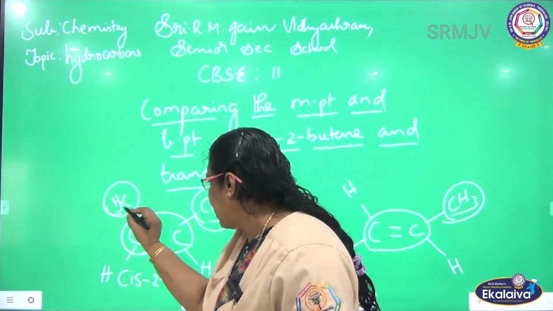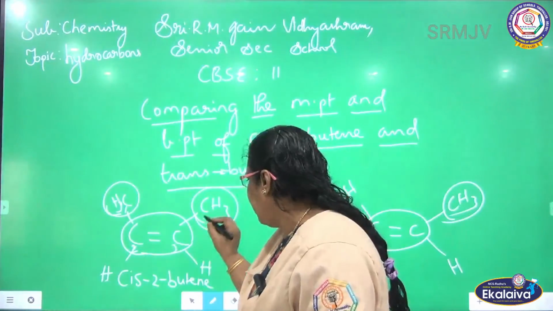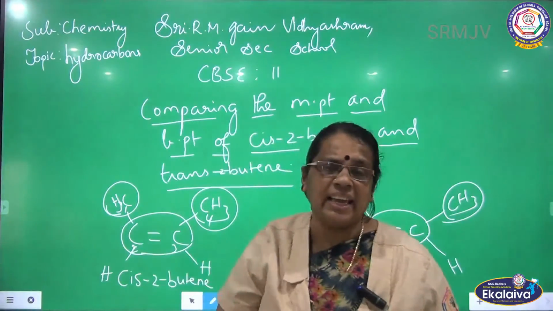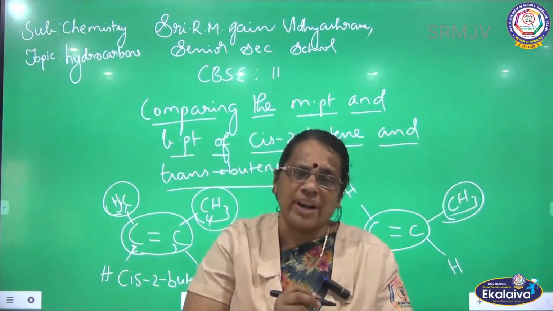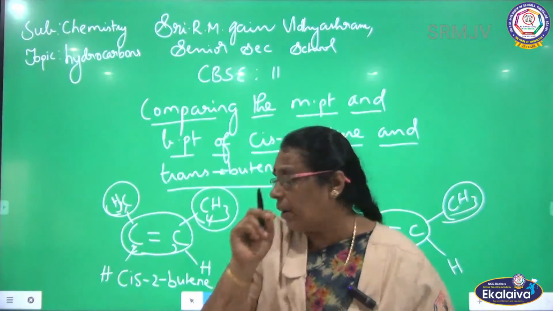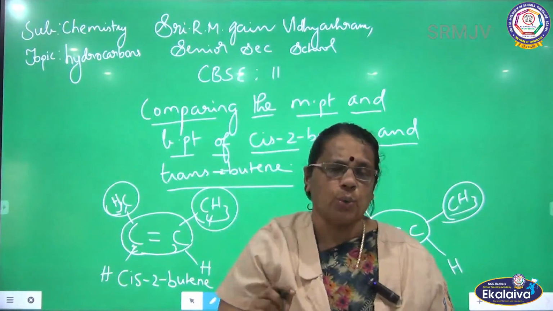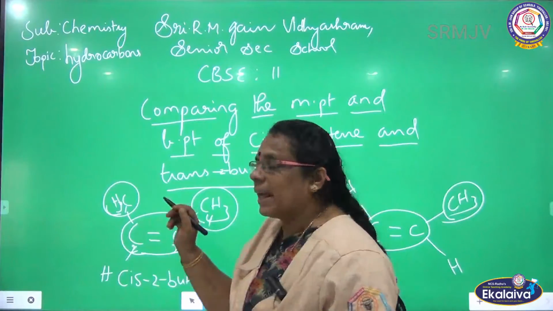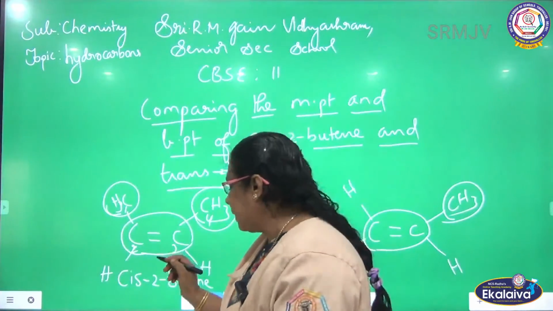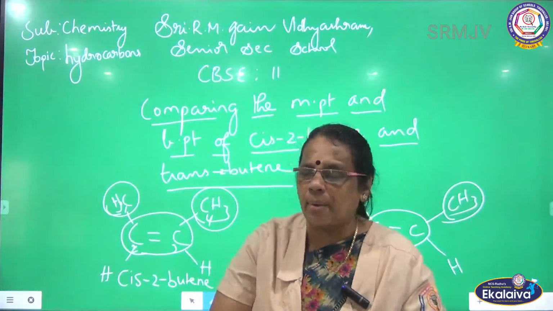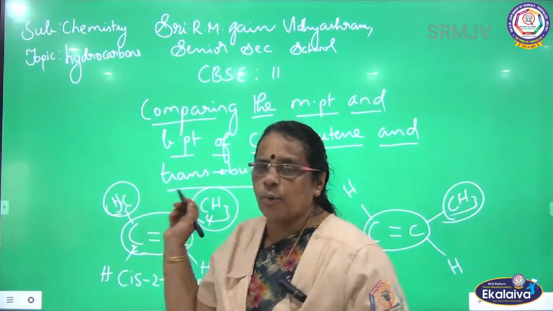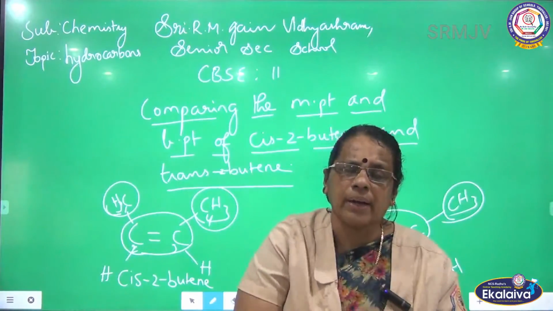Who is the parent here now? Start numbering the carbon: 1, 2, 3, 4. Listen here. See the double bond, it is between 2 and 3. The double bond position is between 2 and 3. So from which number do we have to start? The starting point is 2. Cis-2. There are 4 carbons, so who is the parent here? But. Double bond is there: ene. So what is the name of this compound? Cis-2-butene.